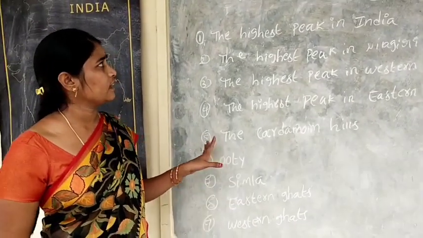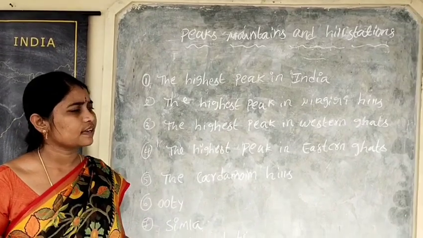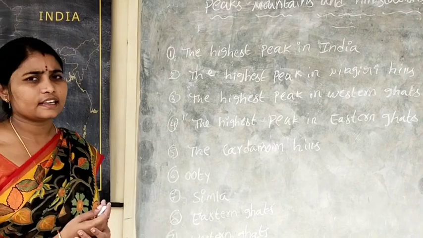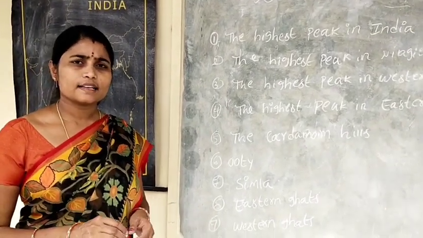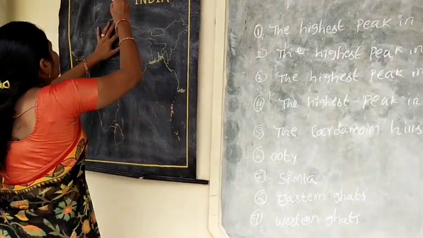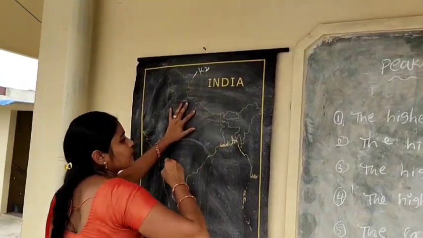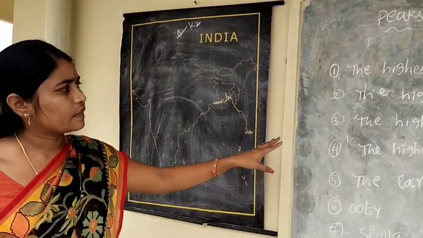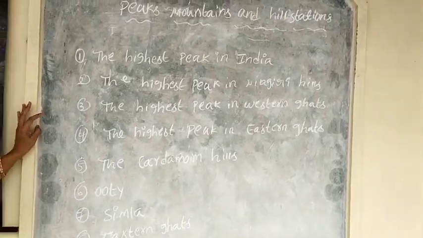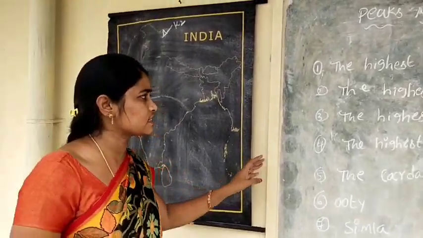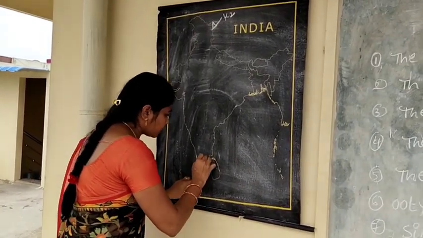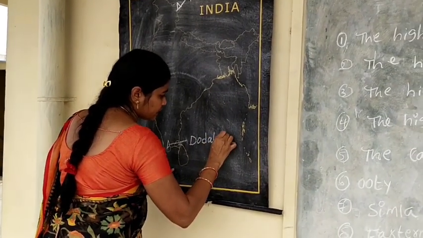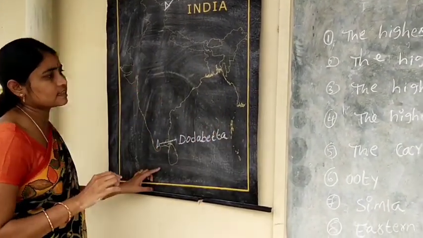Students, now we are looking at another topic: peaks, mountains and hill stations in our India. First of all, the highest peak in India. What is our highest peak in India? K2. K2 is the highest peak in India. Next one, the highest peak in Nilagiri Hills. What is the highest peak in Nilagiri Hills? Dodabetta. Dodabetta is the highest peak in Nilagiri Hills.